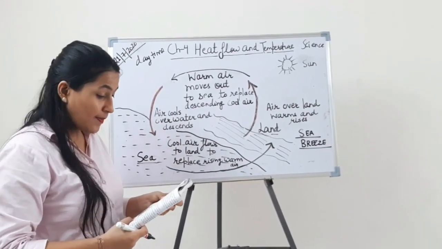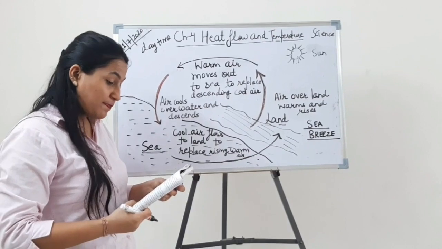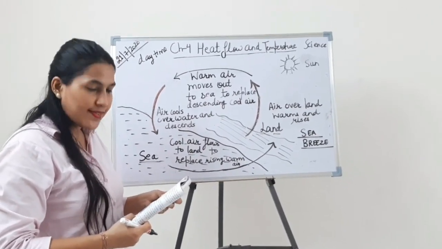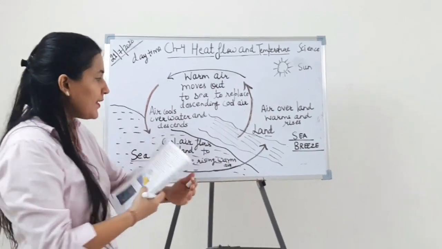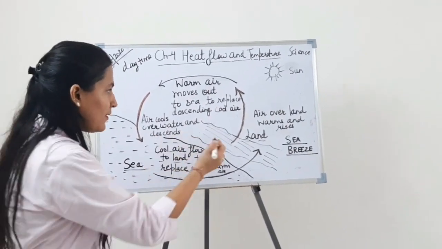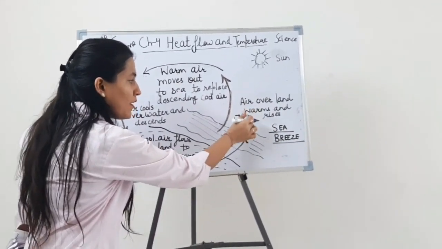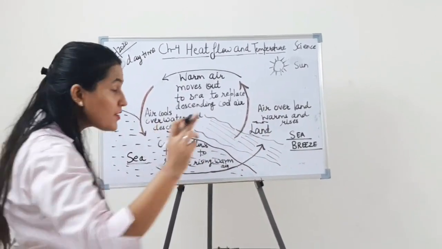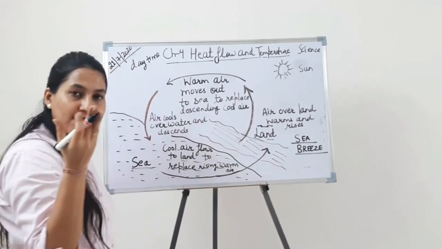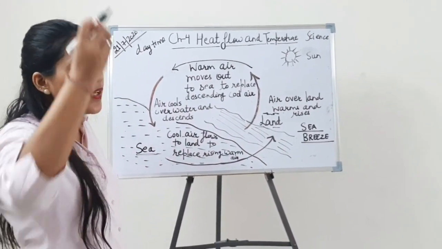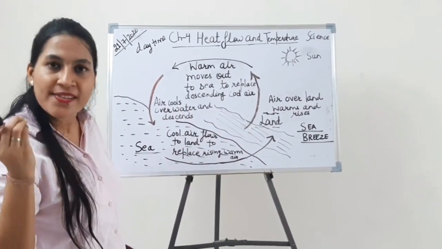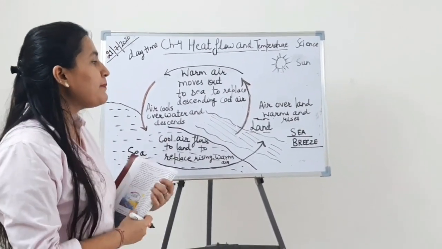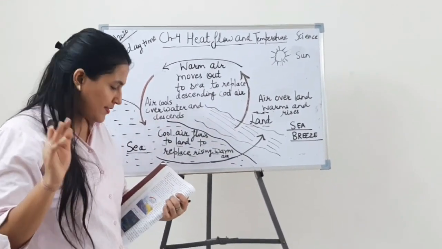Is that clear, students? As the specific heat capacity of the land is far less than sea water, the air above the land, means the air which is on the land, warms and rises. Why does it warm? Because due to the temperature of the sun, it raises the temperature and makes the air warm. Is that clear to you?